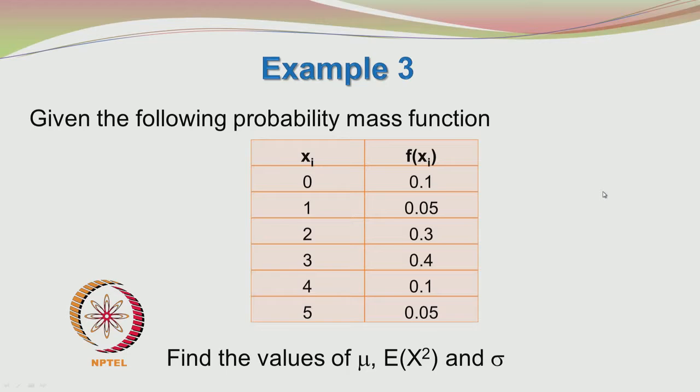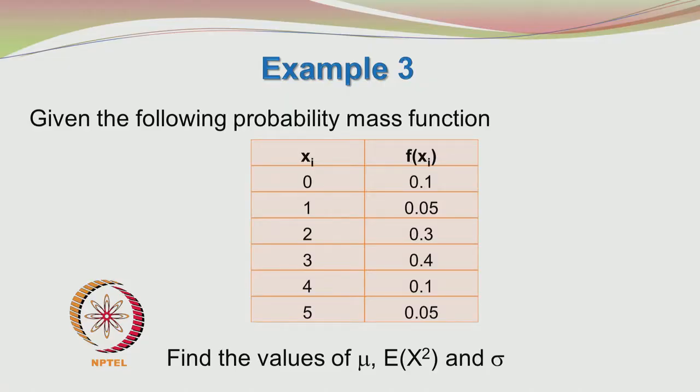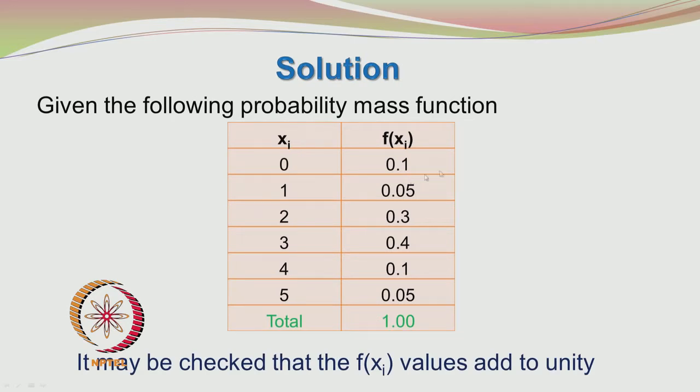Whenever you are given problems like this, the first thing you should do is to see whether the problem is correct. That is very important. We can still carry out the routine mathematical exercises and give the answer, but there may be a printing mistake or a genuine mistake and the problem itself may be erroneous. So, we have to check whether the statement is correct and the data given are correct. The first check you have to make here is to see whether the probabilities all add up to 1.